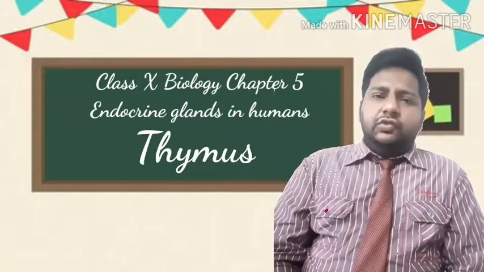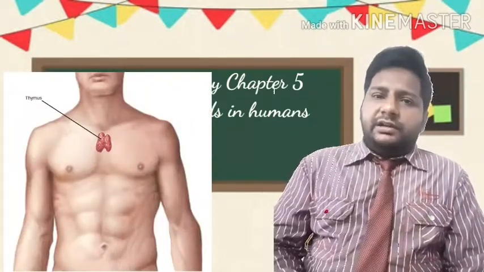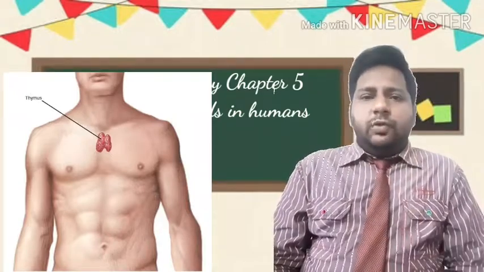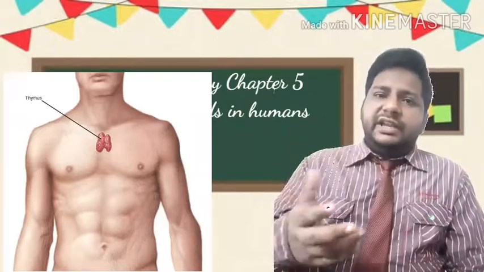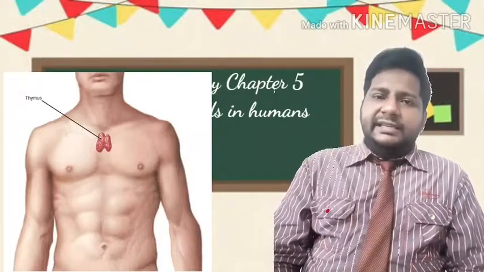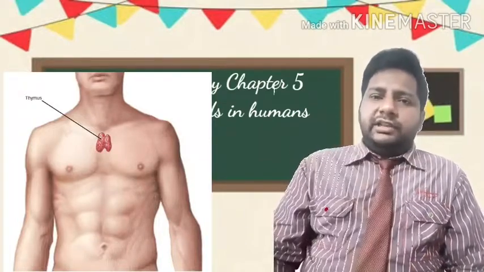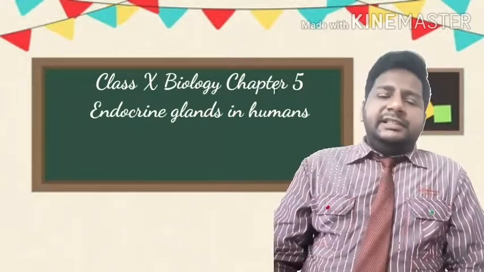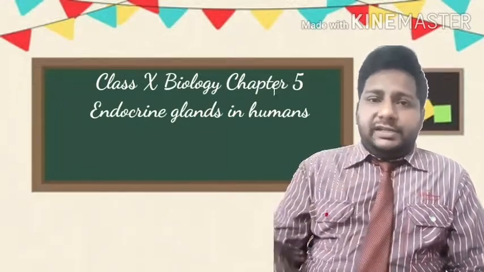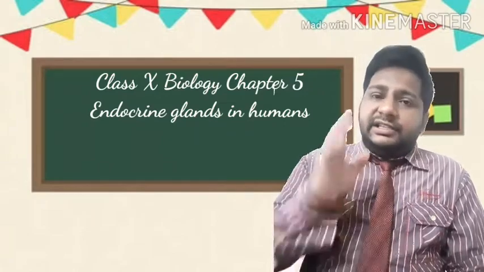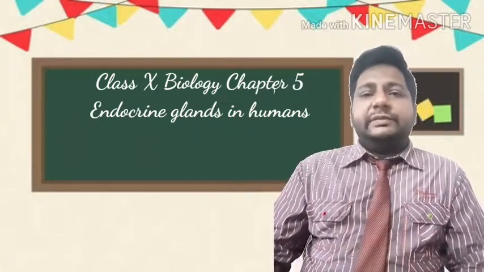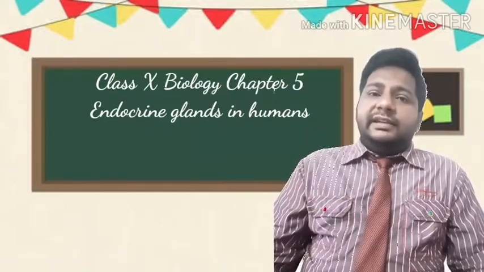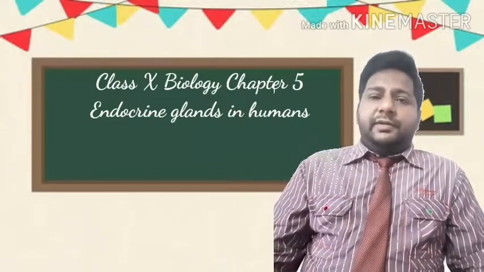Another gland that is absent in adults but is present in newborn children is the thymus gland. Thymus gland is located near the heart. It's a very small gland. It is only present in newborn babies, and with age it reduces in size. वो धीरे धीरे छोटा हो जाता है, and in most adults it is not present. Thymus gland का काम रहता है white blood cell production करना. This gland produces WBCs for the newborn to fight the different infections that it can get after birth.